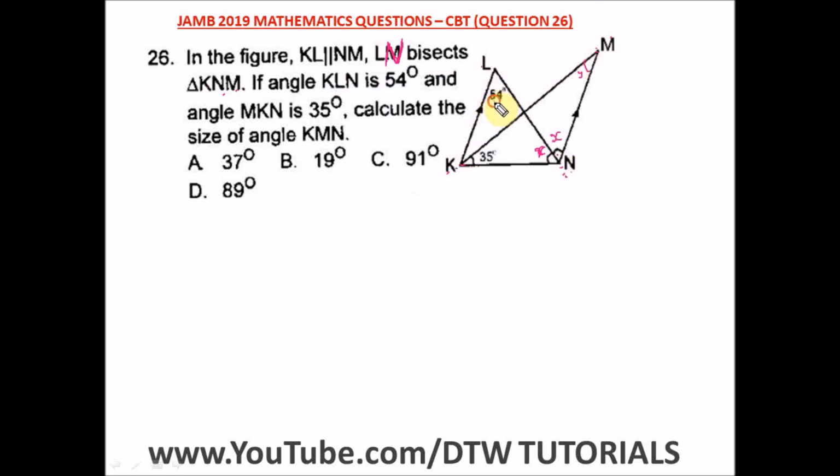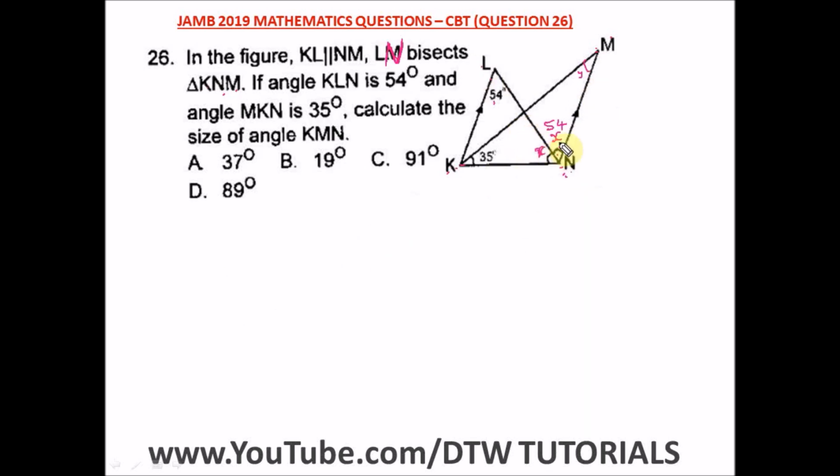So it means that this 54 will be equal to this particular angle. They are alternate angles, so this will be equal to 54. I think we can just use the diagram to calculate.